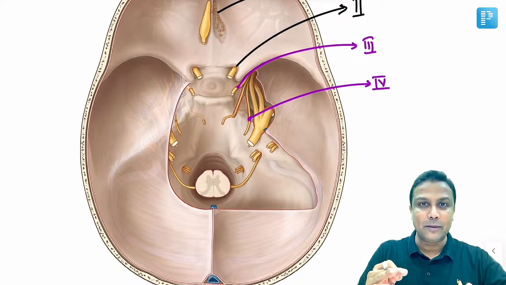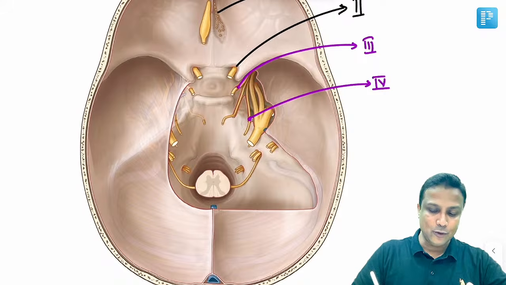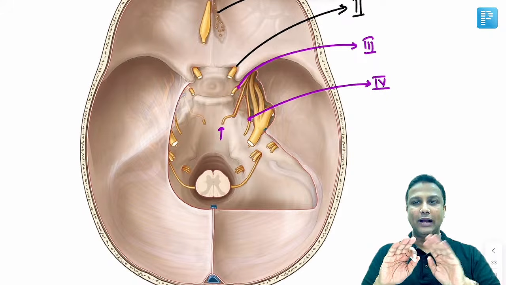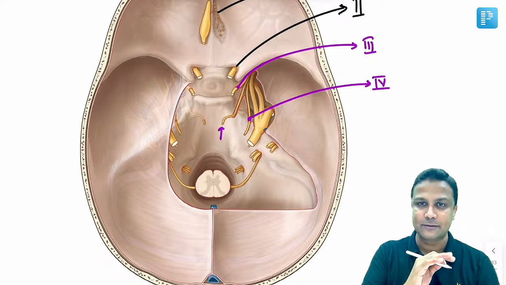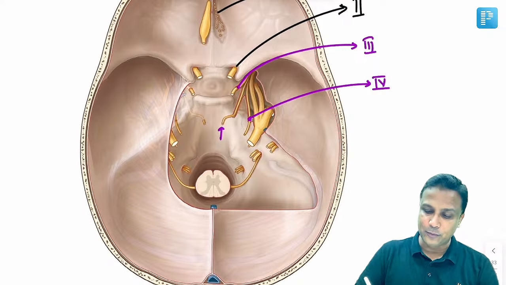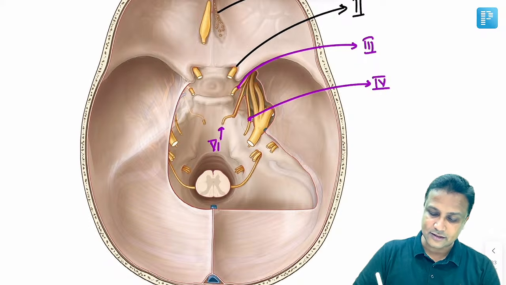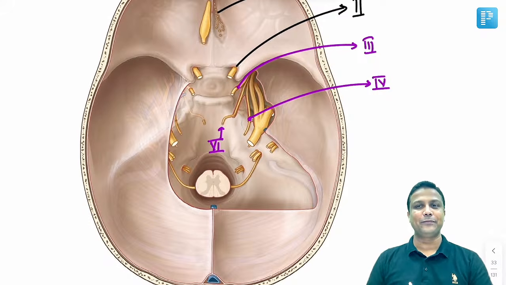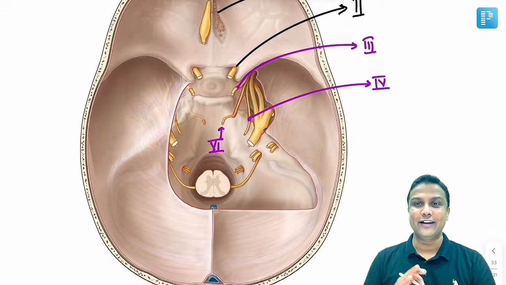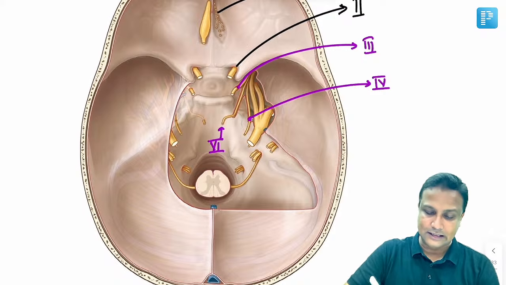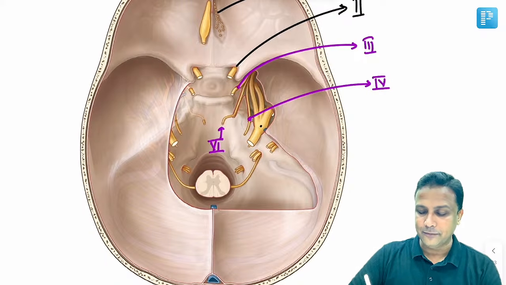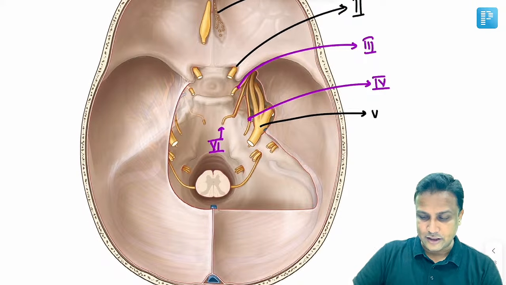And in the exam, if this image is given to you and you see any nerve which is climbing up from here, there is a slope and that slope is referred to as clivus. उस स्लोप से अगर कोई नर्व ऊपर आ रही है तो that will be your sixth nerve, that is your abducens nerve. So you should be able to identify these three nerves crystal clearly. After that, anyone can identify here. The largest cranial nerve will be the trigeminal one.